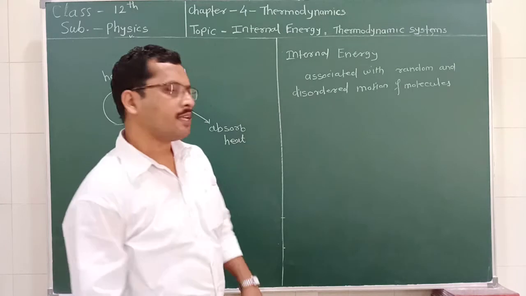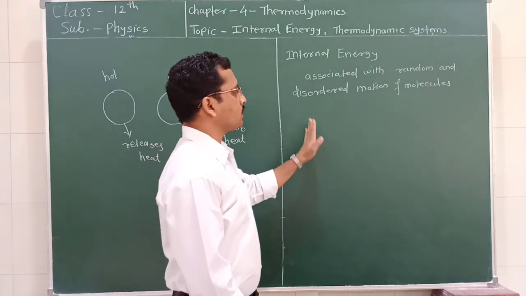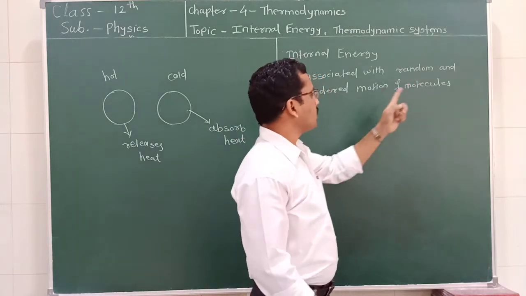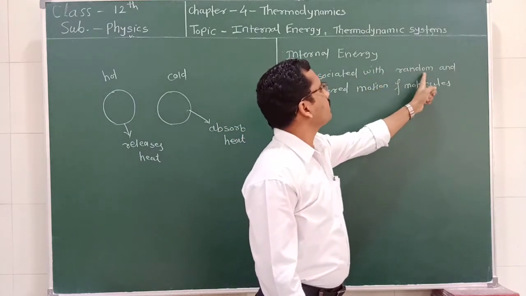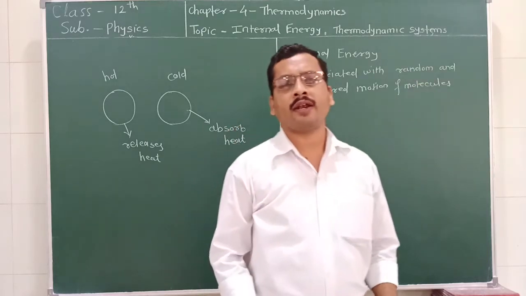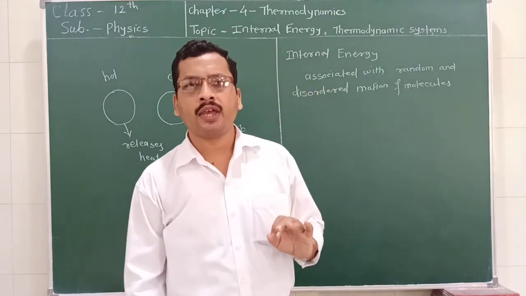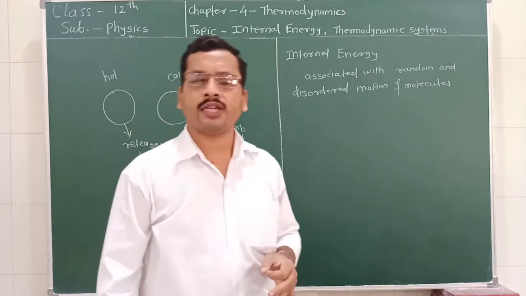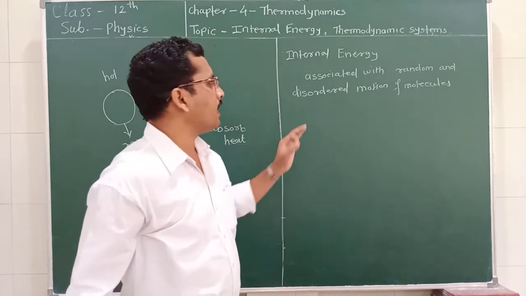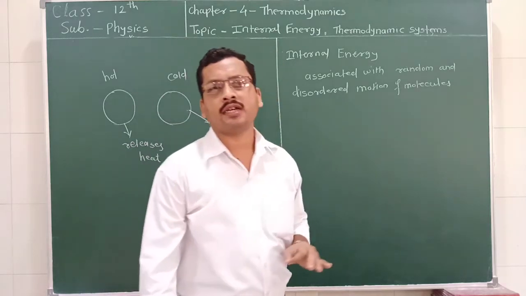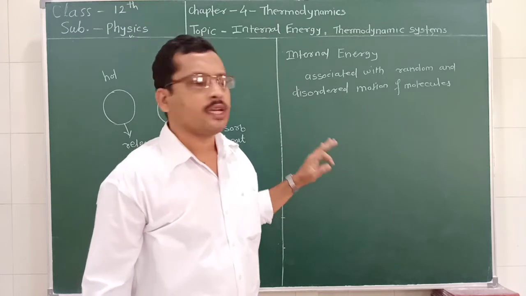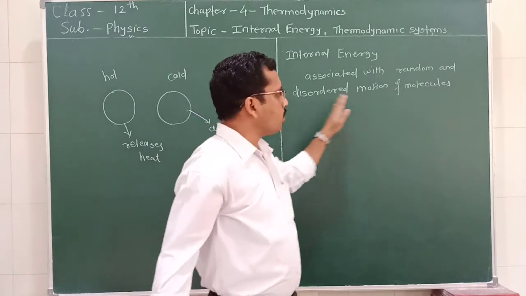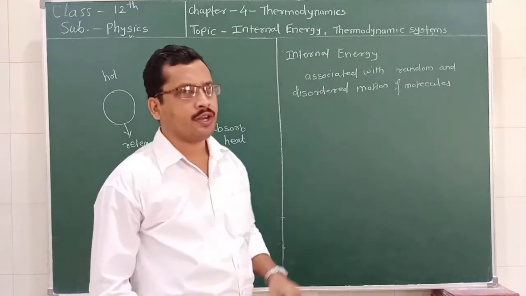So, what is the internal energy? It is the energy associated with the random and disordered motion. There are two main words in this statement: random and disordered. What is random? Random means they are not traveling in a straight line. When one molecule collides with another molecule, it changes its direction and velocity. So we can say that they are in random motion and disordered motion. Such energy associated with the random and disordered motion of the molecules is called the internal energy.